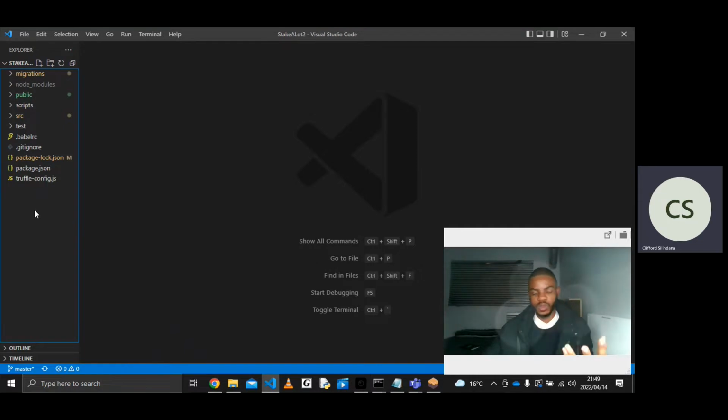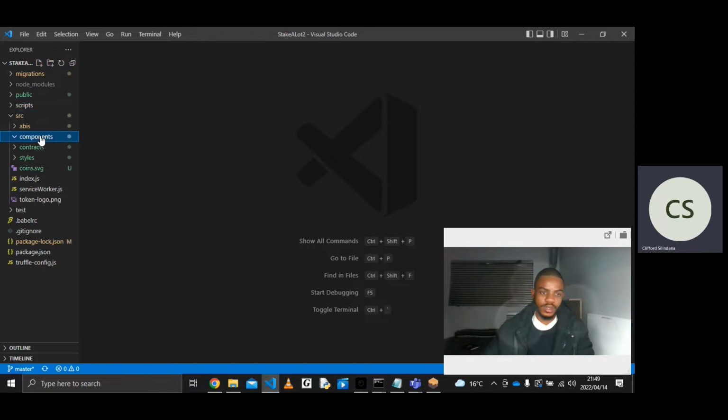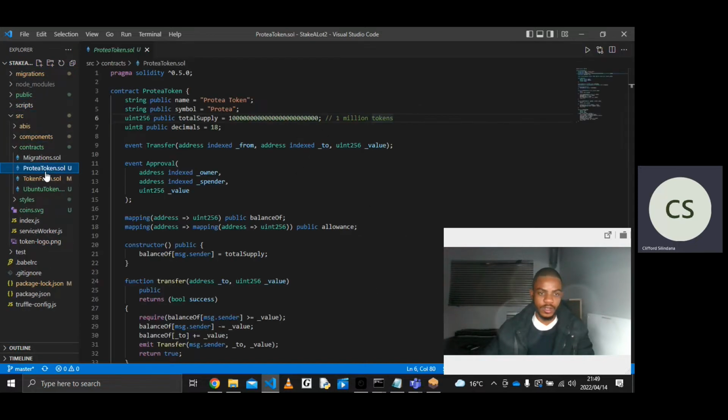As I said, I was using Solidity in my backend and JavaScript in my front end. These are my contracts here. So this is my Pro-T token. This is how you create a token. It's a standardized way, so we use the ERC 20, I think it's ERC 721 protocol now. It's basically a guideline that describes how a token is supposed to behave.